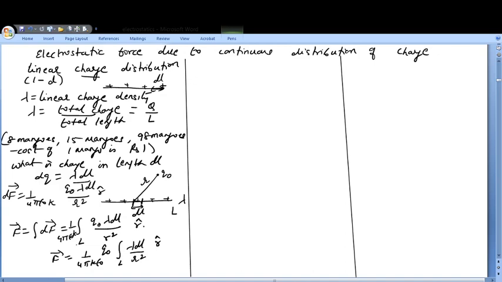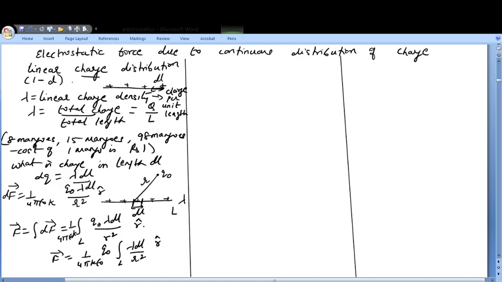What quantity is important here is charge per unit length. Linear charge density means charge per unit length. What is the linear charge density meaning? It is basically charge per unit length.